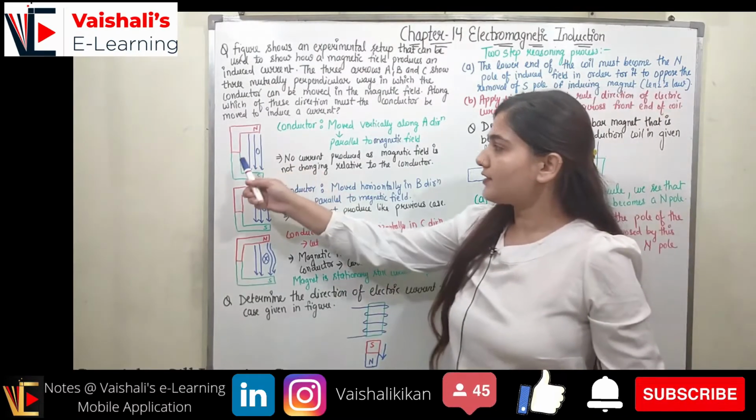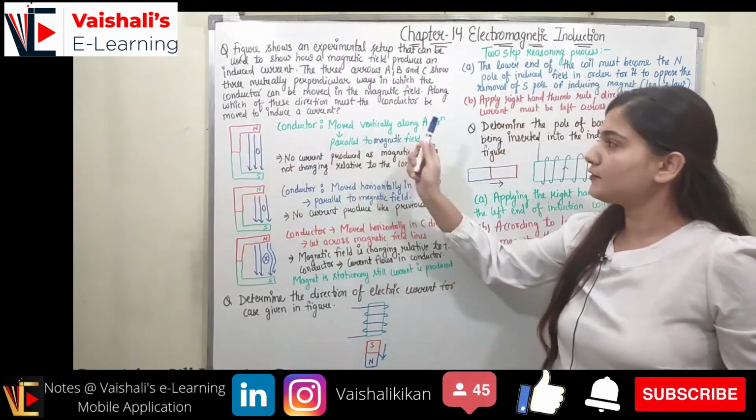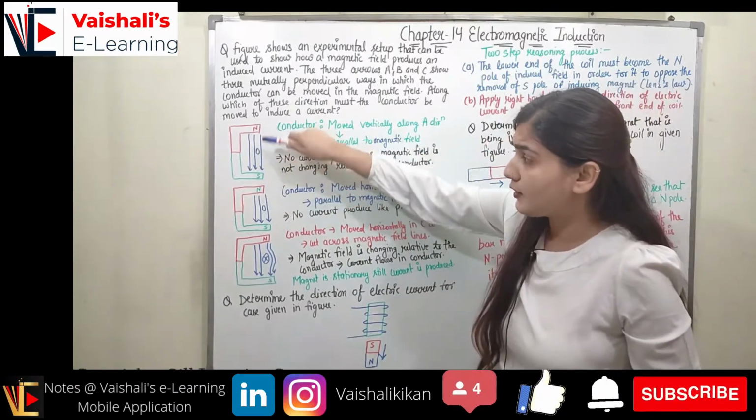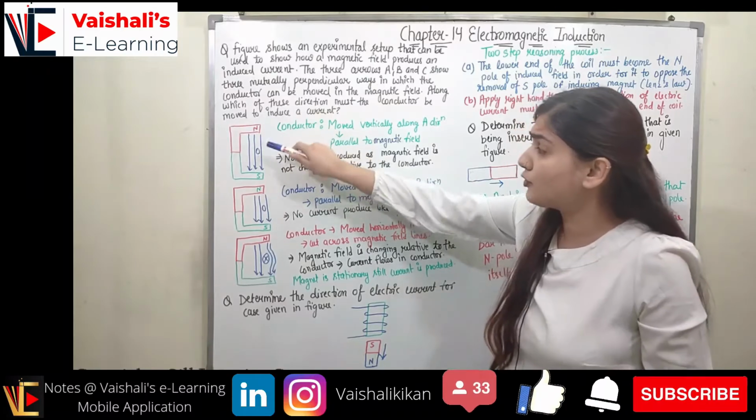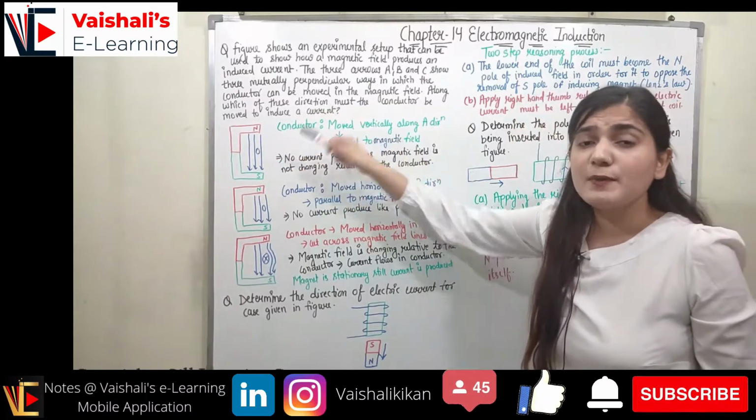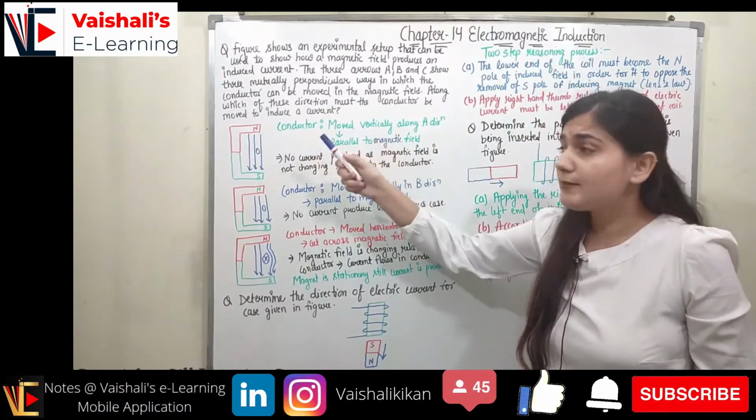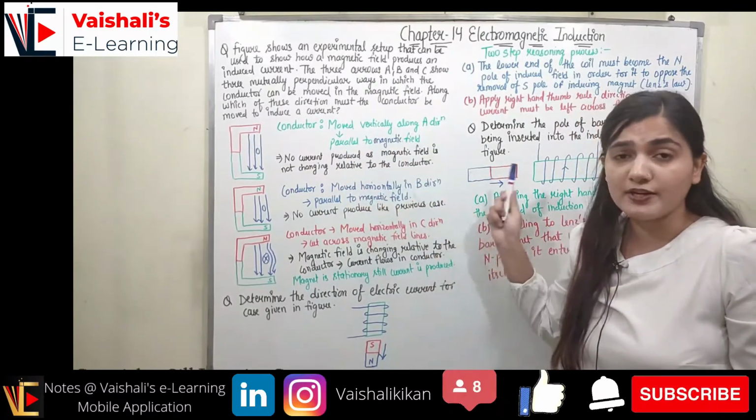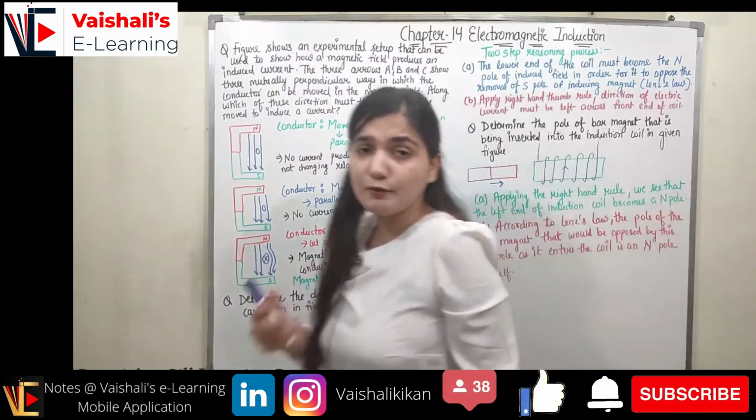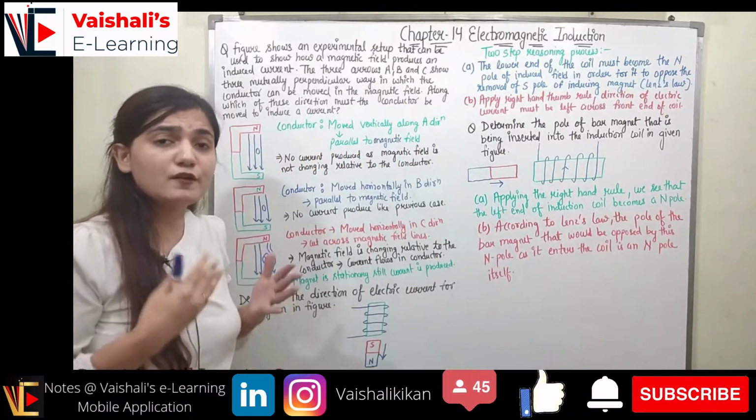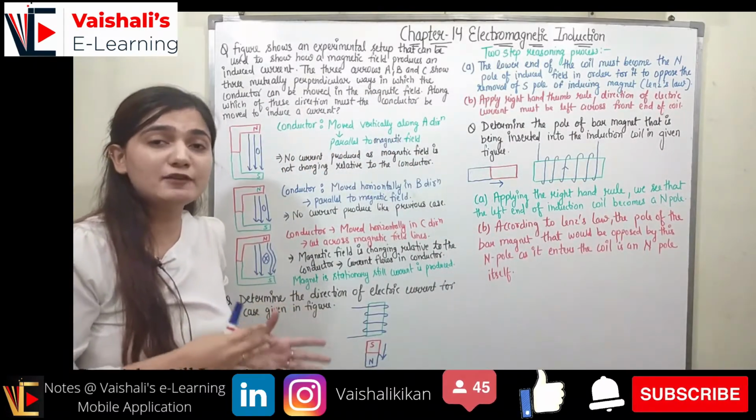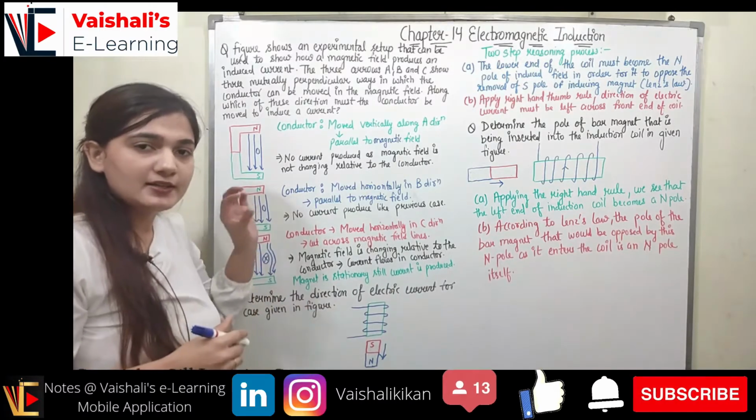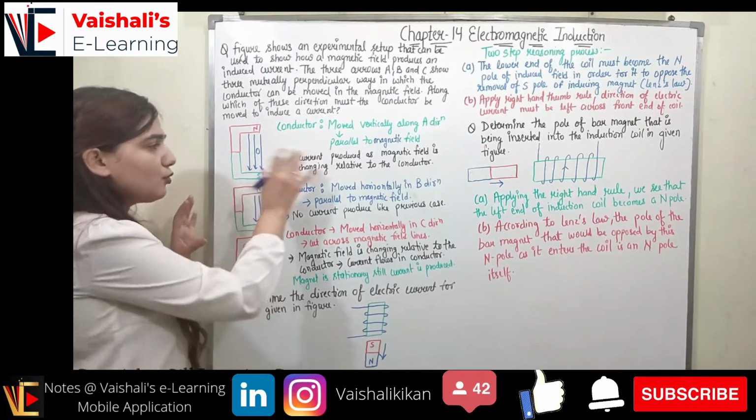So now let's suppose the first case, where the conductor is moved vertically along the A direction. You can see it is parallel to the magnetic field, and because it is parallel, there is no change in the magnetic field and no current is produced, as the magnetic field is not changing relative to the conductor. The condition required for the production of current is that the magnetic field changes relative to the conductor's movement, right? It is not happening here, so no current.